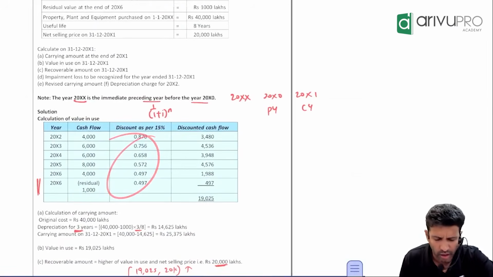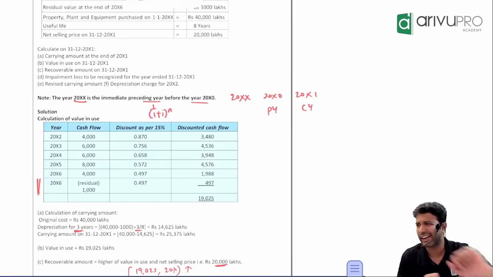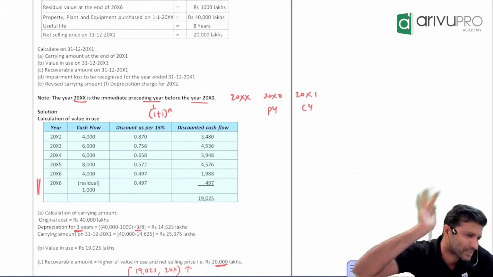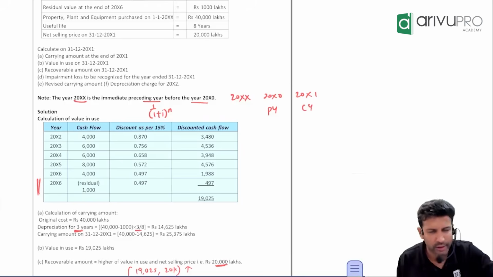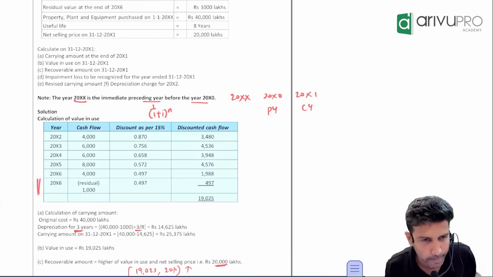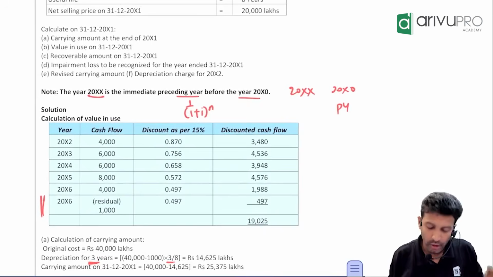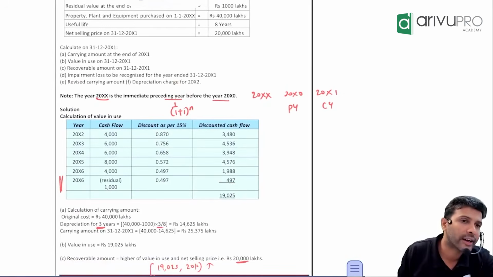That depends. Sometimes they take 2, sometimes 3, sometimes 4. Usually we recommend 4, but it goes sometimes here and there. You can check the latest RTP and take that. Anywhere between 2 to 4 is okay. Are we good with this? So value in use we have found out. So far any doubt in this?